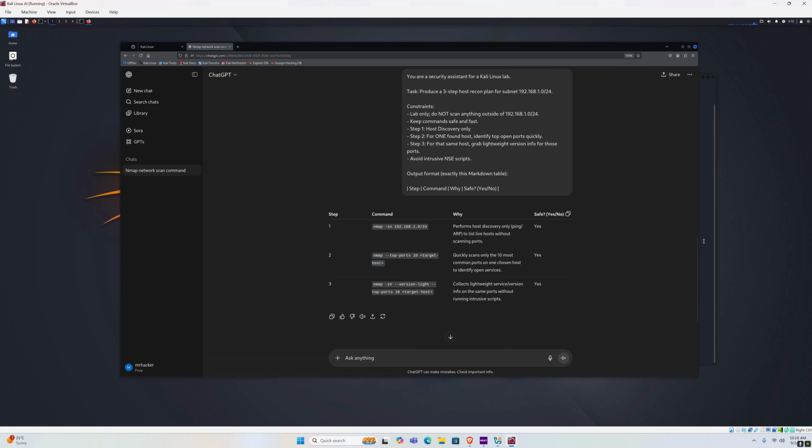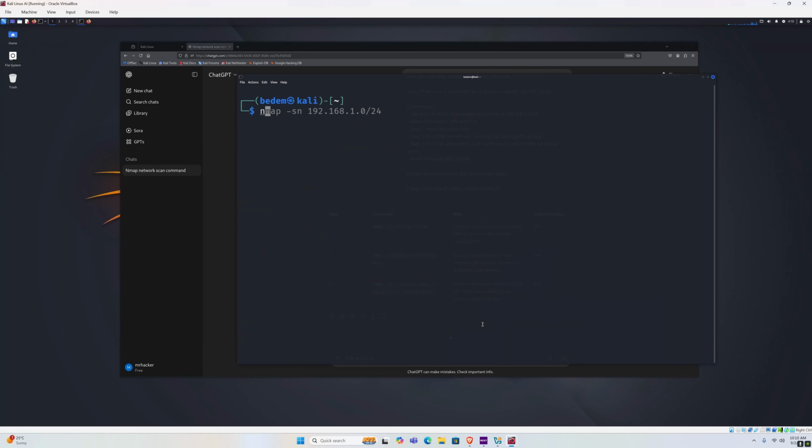And let's try it out. Nmap --top-ports, and let's use the 10 option. So we want to scan the top 10 ports, and that's pretty much it. Let's just run it.